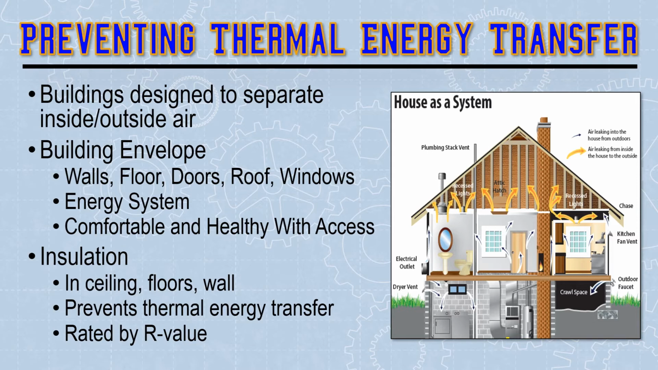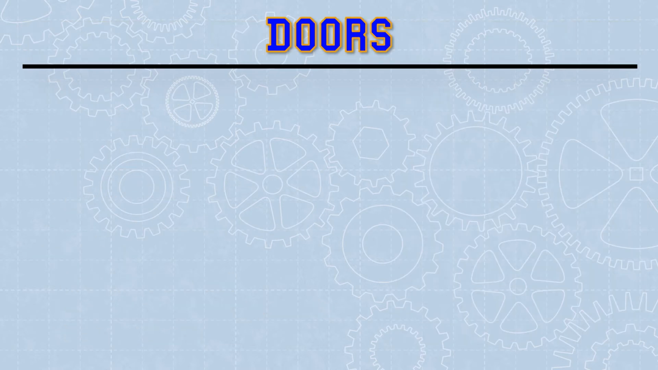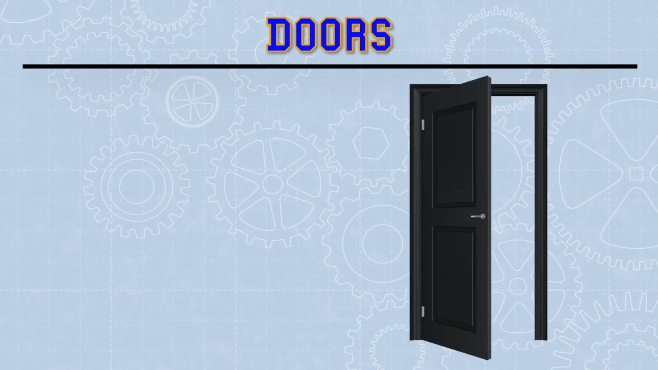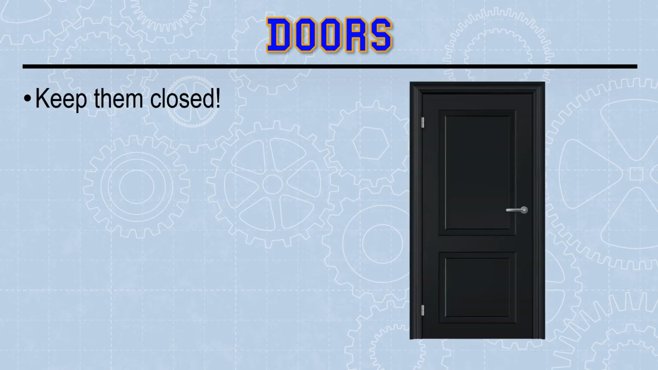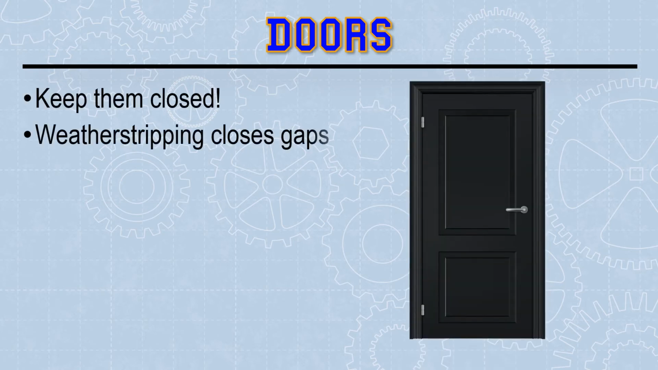So that resistivity, that R value, the resistivity that insulation has to that transfer of heat: higher R level, more resistance. Lower R level, less resistant. So you want an insulator that resists thermal energy transformation. The walls are important, but they're pretty much solid. Doors are always opening and closing. Simple way to fix that is just close your doors. However, weather stripping is a great way to add that R value, that resistivity, that resistance to thermal exchange.